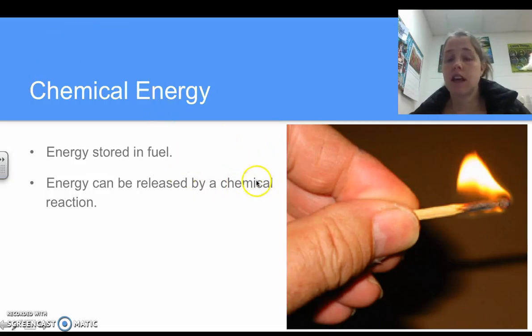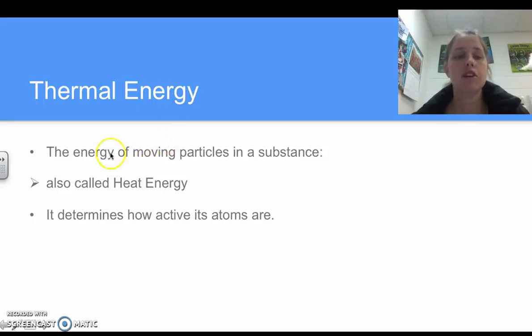It can also be released outside of the body via chemical reaction. Another example is the chemical reaction that occurs when a match is lit and you burn off the chemicals. That breaks the bonds in the chemicals on that matchstick, and the energy is released as light and heat. So that's chemical energy.